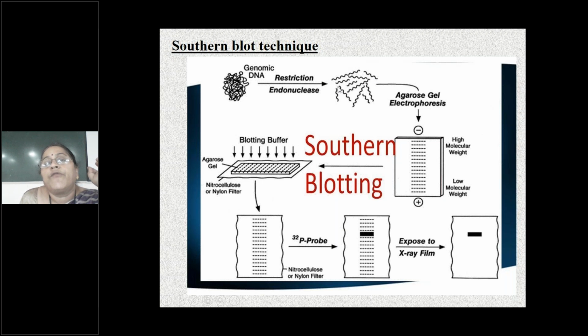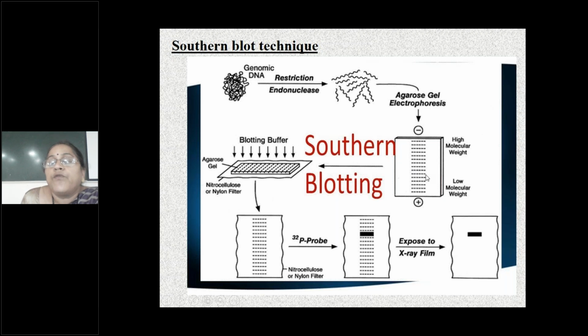These DNA fragments by restriction enzyme, and agarose gel electrophoresis is done. After agarose gel electrophoresis, this is the nitrocellulose. We are talking about Southern blotting technique, which is hybridization. That means many DNA fragments will come like that.